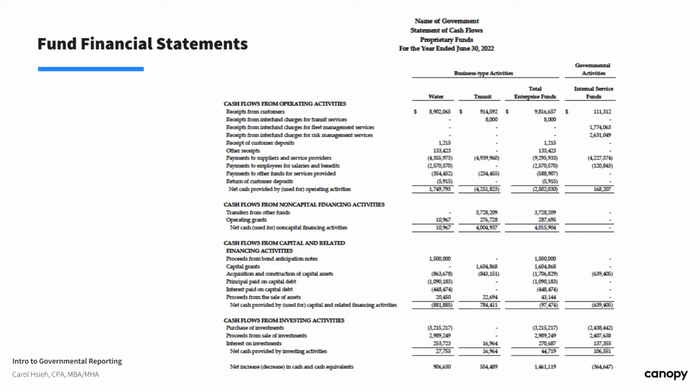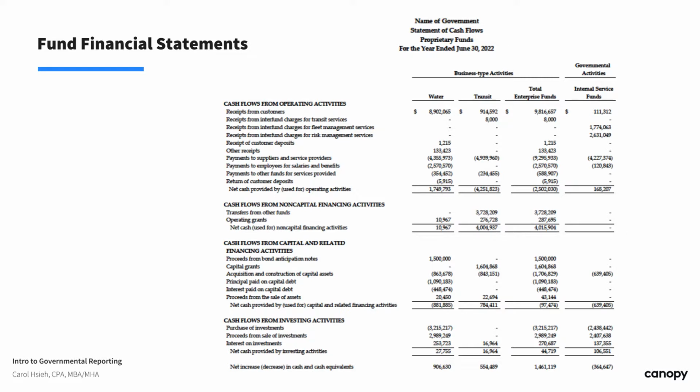GASB 9 requires that the statement of cash flows classify the cash receipts and payments according to whether they stem from operating activities or financing activities. But for governmental reporting, financing activities are separated into non-capital and capital-related financing activities, and also investing activities. And they give us the net increase in cash and cash equivalents.